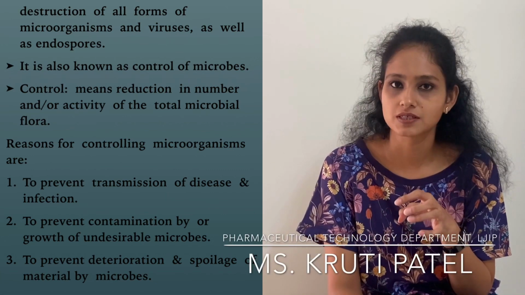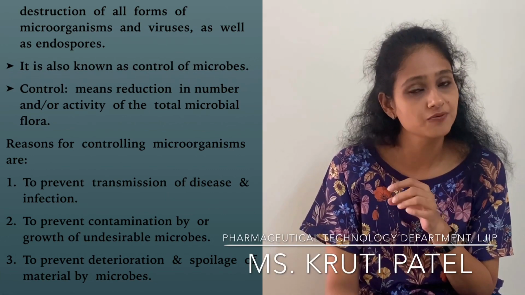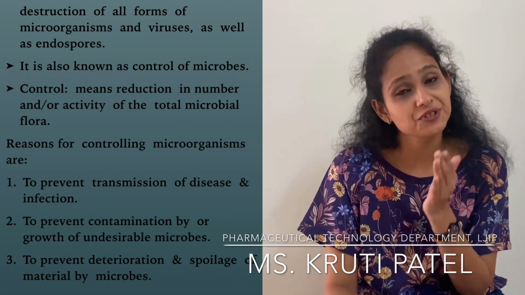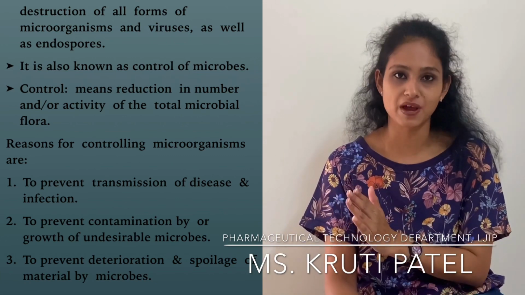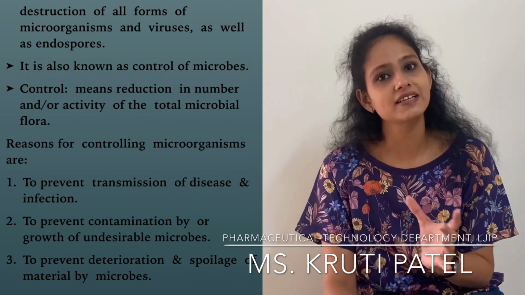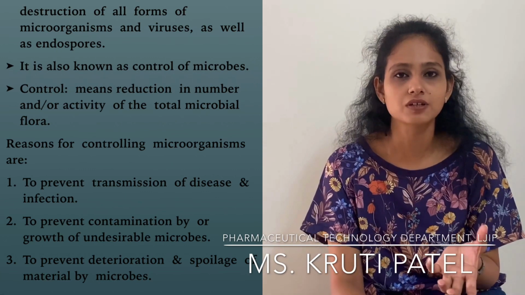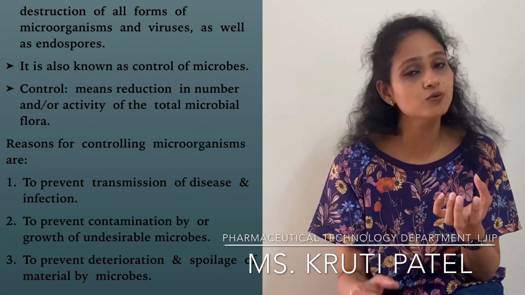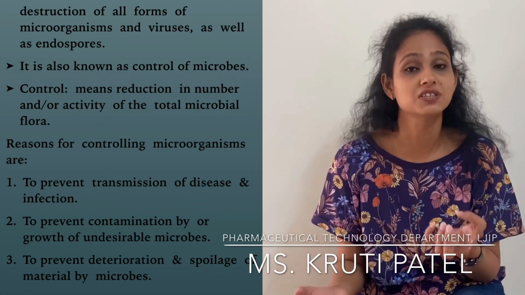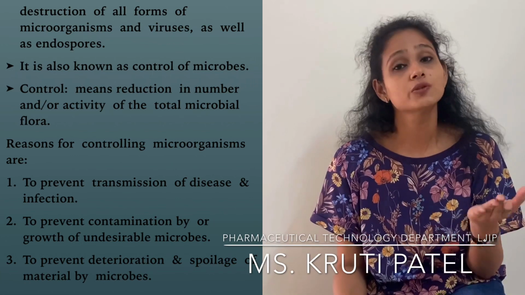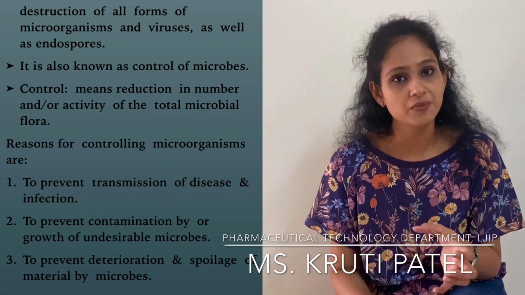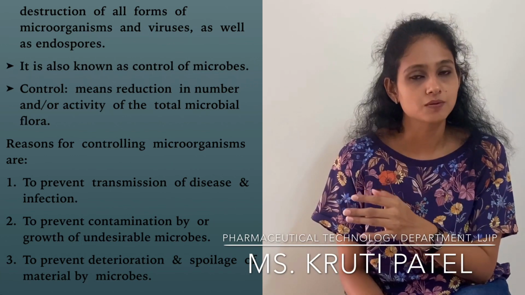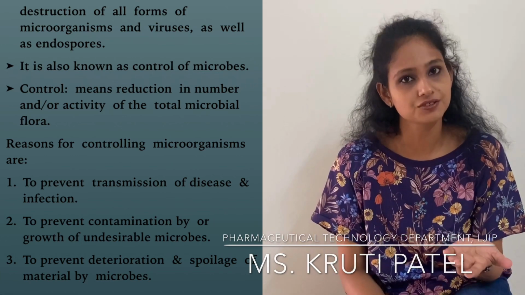Second, in the pharma industry we have to deal with specific kinds of microorganism. We want some kinds of microorganism, and we don't want other kinds. So to prevent the growth of undesirable microorganism, sterilization is important. That means if we want to deal only with gram negative microorganisms, we don't want the growth of gram positive microorganisms. So we have to create an environment, or give an agent, which kills the gram positive microorganisms. That's why sterilization is important.